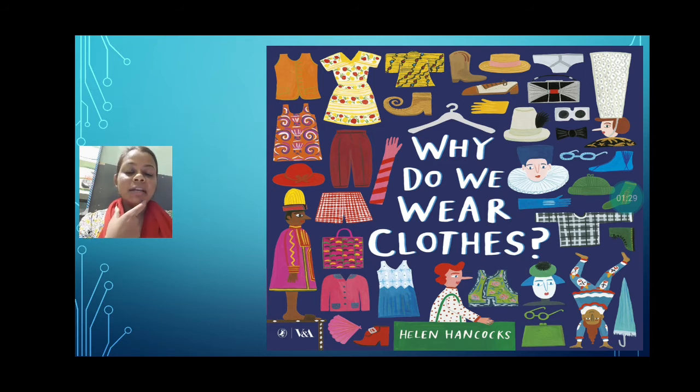Second, it also protects us from the germs, because if we will not wear the clothes, then different types of germs can just affect our body directly. With the help of the clothes, the germs are present on the clothes, and when we wash our clothes, the germs are killed. That's why we wear the clothes, and after wearing the clothes we look beautiful also. So when we reach this topic, we will discuss more, but for today we are just going to